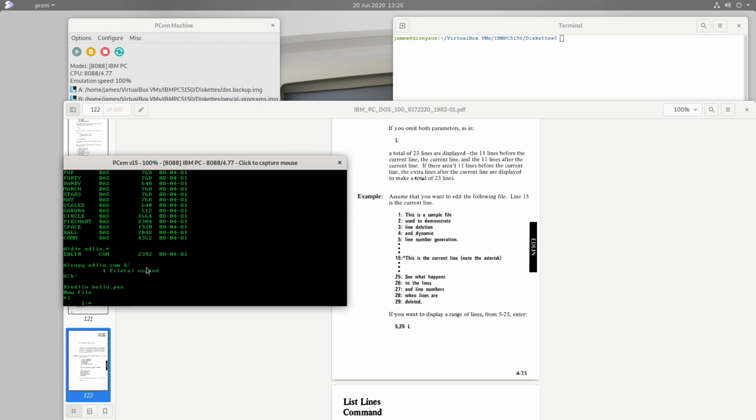Okay, so how do I write my Pascal program? Well, I could go back to the Pascal manual, or maybe I already know some Pascal because it is after all a reasonably well-known language, even in 1981, and so perhaps I have some previous experience with it. And so a Pascal program always starts with the word program, and then we give it a name. So ours will be hello, semicolon, and then we'll just write what we want it to do.